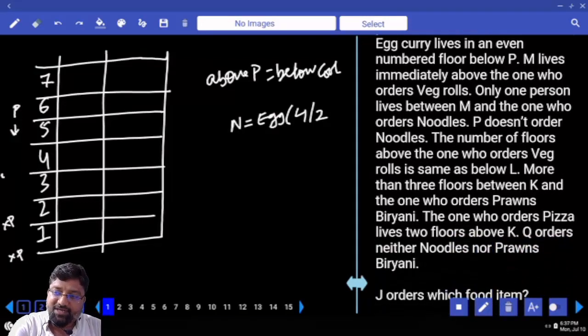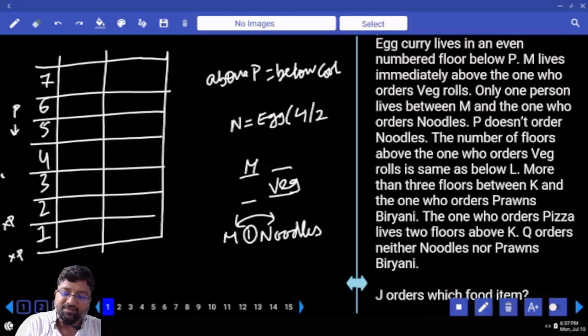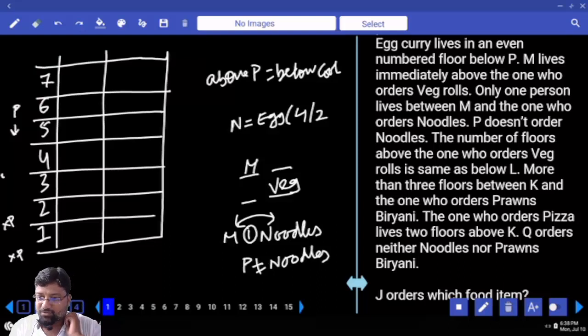Next, M lives immediately above the one who orders veg roll. Next, only one person lives between M and the one who orders noodles. Next, P does not order noodles. P is not equal to noodles.